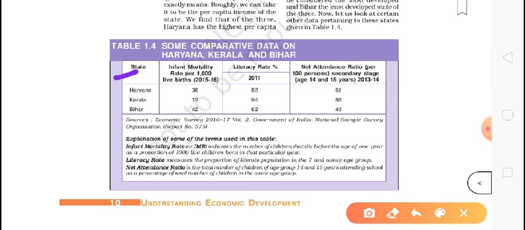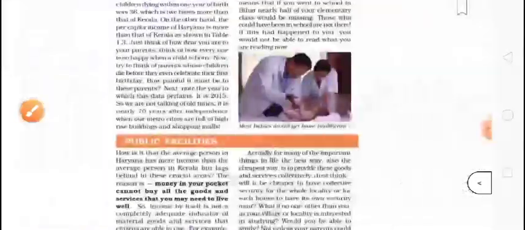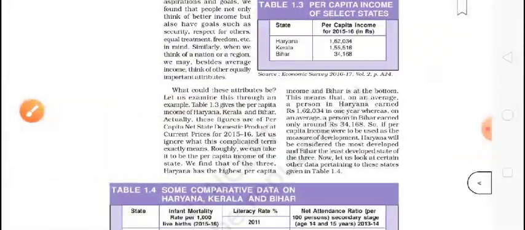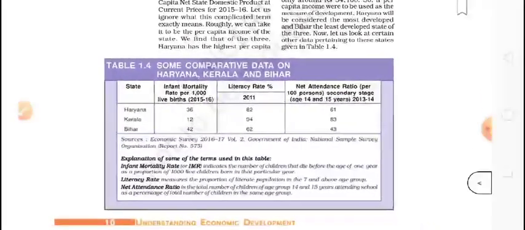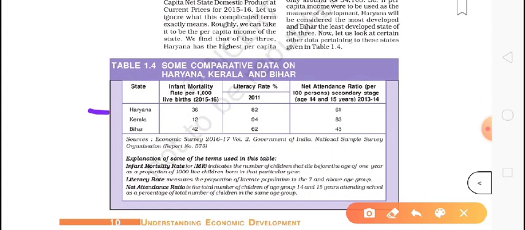Now we have seen here that Haryana is number 1, Kerala number 2, Bihar last. But now we need to see here: Haryana's infant mortality rate is 36 and Kerala's 12. In the money matter Haryana was number 1 and Kerala number 2, but when we talk about infant mortality rate, Kerala is number 1. So in this aspect, only money does not matter.